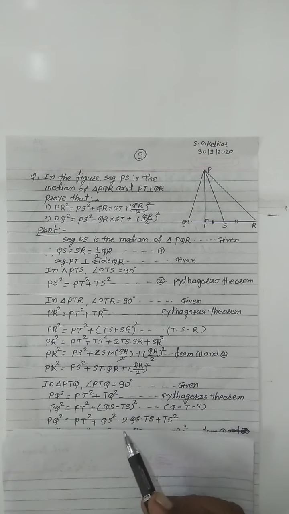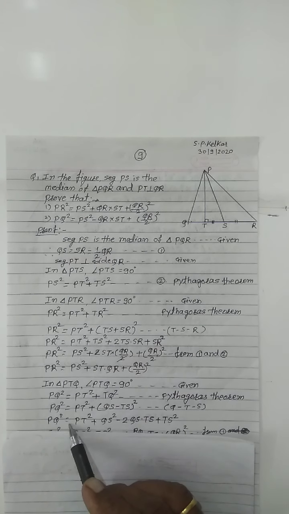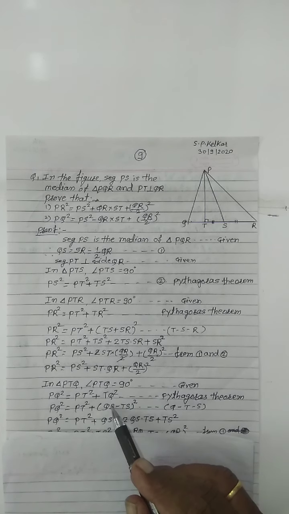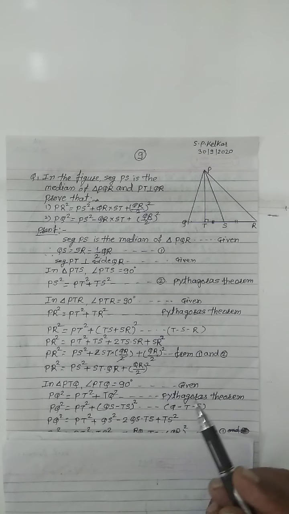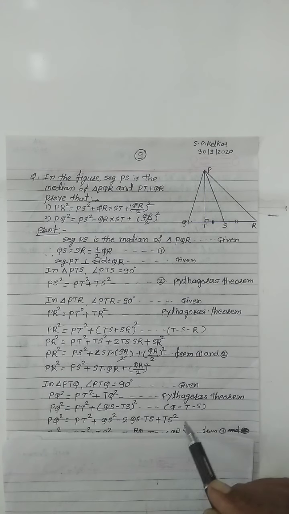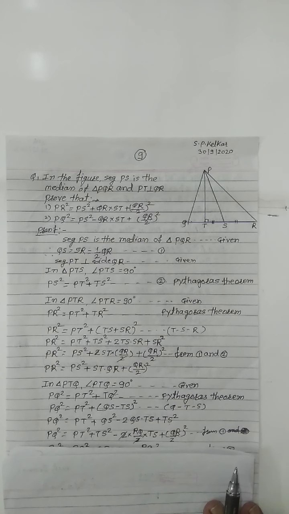Then squaring this bracket, firstly write PQ square as it is, equal to PT square plus the square of this bracket: QS square minus 2 into QS into TS plus this TS square. Now take this TS square with PT square.